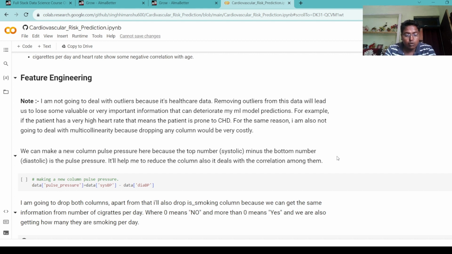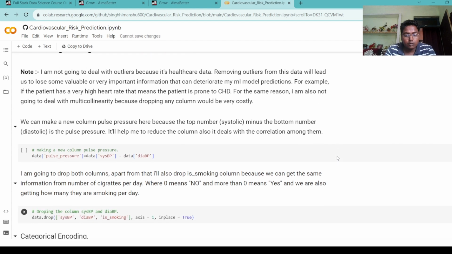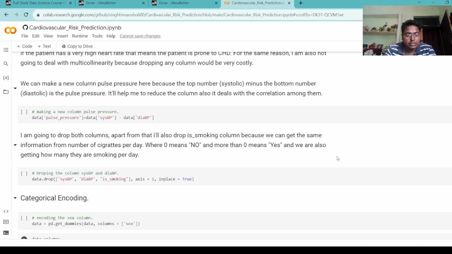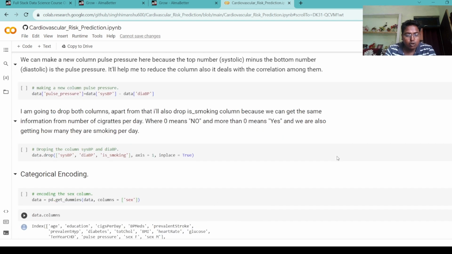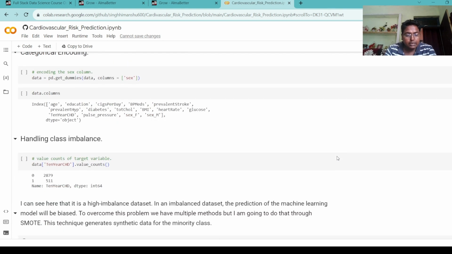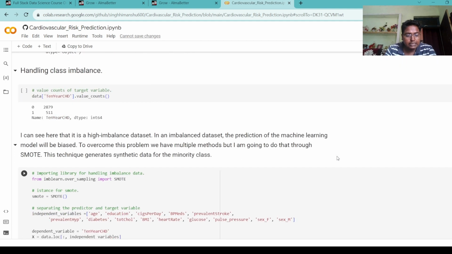We can make a new column, pulse pressure, here, because the top number, systolic, minus the bottom number, diastolic, is the pulse pressure. It helps to reduce the columns also. Making a new column, pulse pressure, I am going to drop both columns. I will also drop the smoking column because we can get the same information from the number of cigarettes per day. Then categorical encoding of the sex column and handling the class imbalance.